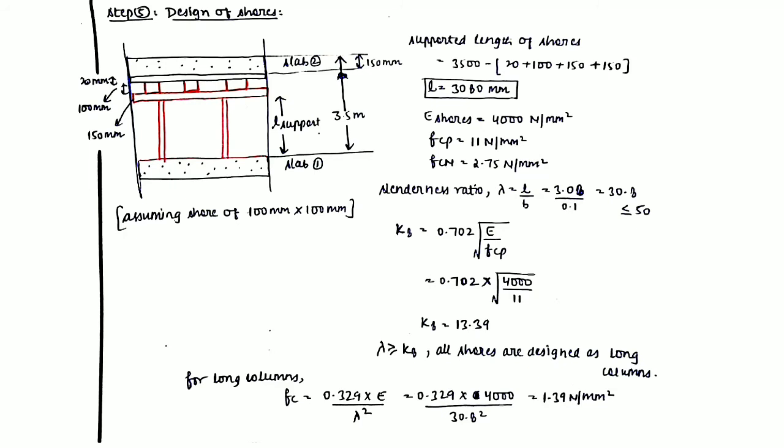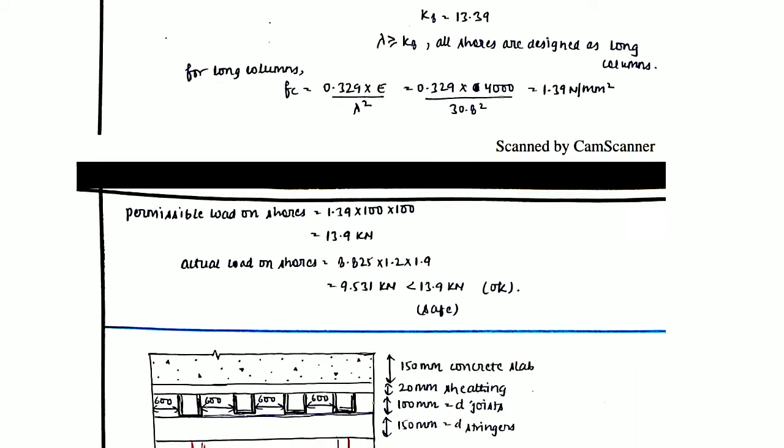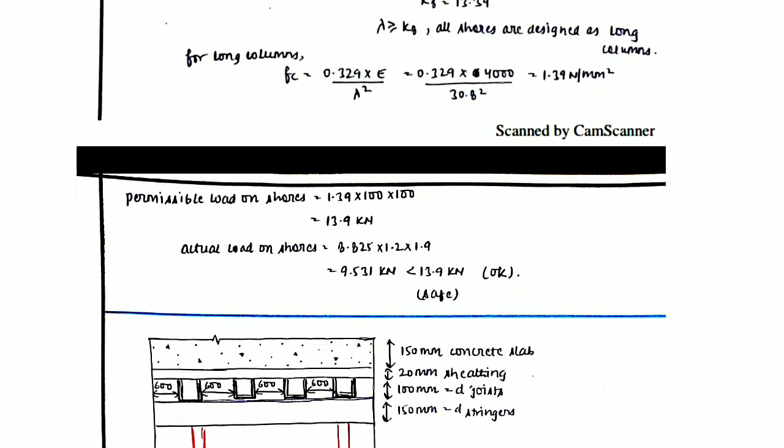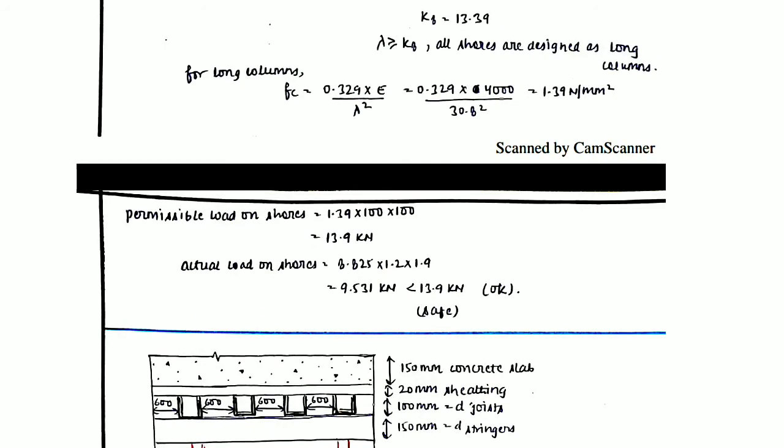Now you have to use the formula for long columns, FC equals 0.329 E divided by lambda square. The value of E you very well know, the value of lambda you very well know. So FC is coming out to be 1.39 Newton per mm square. This FC is the allowable stress in shores. The permissible load can be calculated by multiplying this permissible stress with the area of one shore. The area of one shore is 100 by 100 millimeter square, and the permissible stress is 1.39. So the permissible load is coming out to be 13.9 kilonewton.